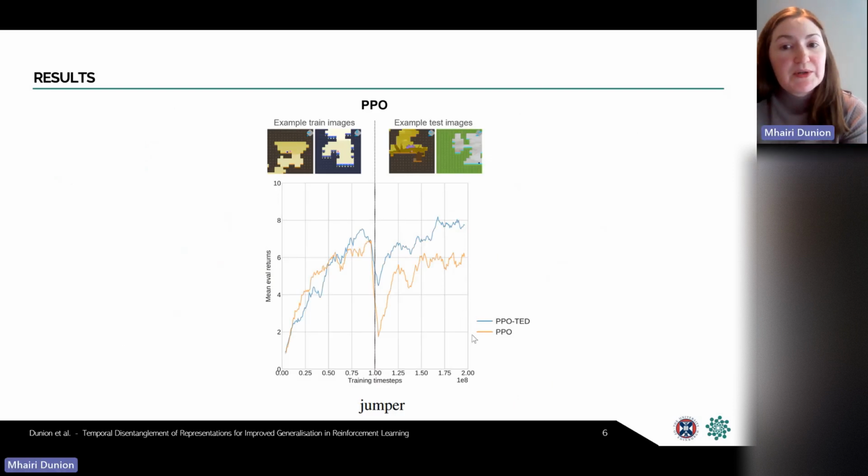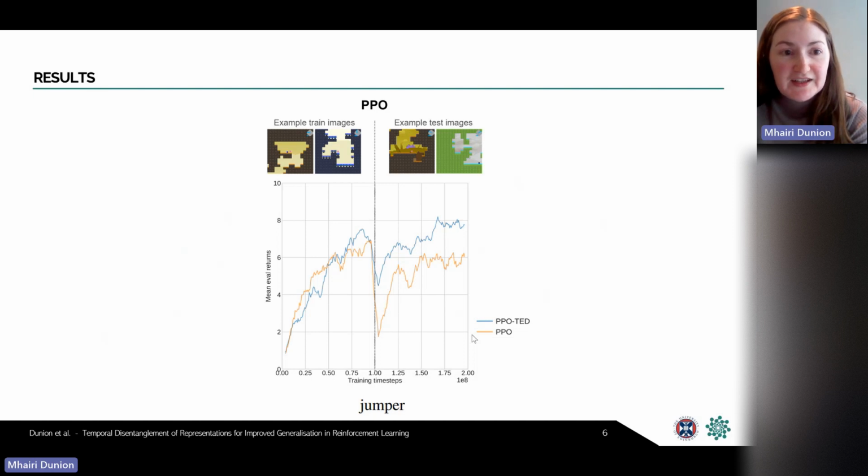We also evaluated TED using the ProcGen suite with PPO as the base algorithm in this case, and using the jumper task as an example here, but again, there's more in the paper. Here, we're assessing generalization to unseen game levels, meaning we have unseen values of variables that are actually relevant to the optimal policy, unlike just colors in the previous experiments, which are irrelevant to the optimal policy.